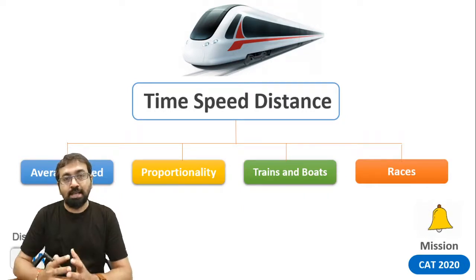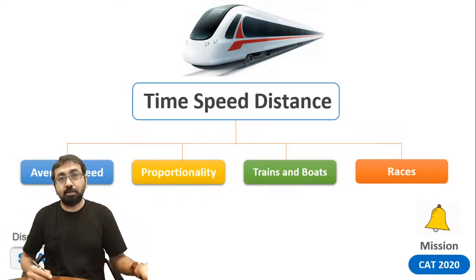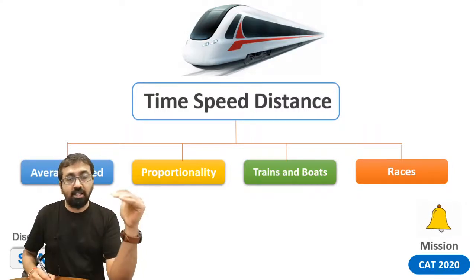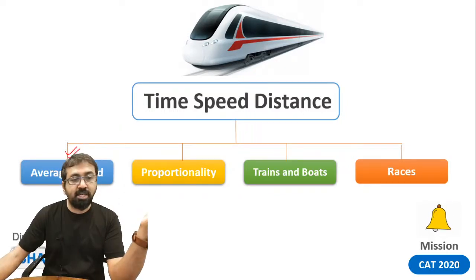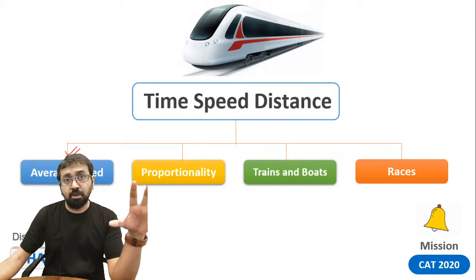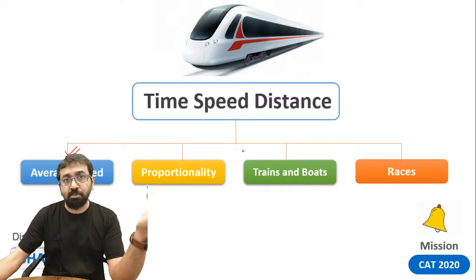So as you know, times per distance is a very important topic. So I have divided it in 3 parts. In case you couldn't attend the previous session, I'll strongly recommend you to watch the previous videos as well. Earlier, in the previous 2 parts, we discussed the concept of average speed, then the relationship between distance, speed and time, proportionality concepts, and we also discussed the concept of relative speed and problems on trains and others.